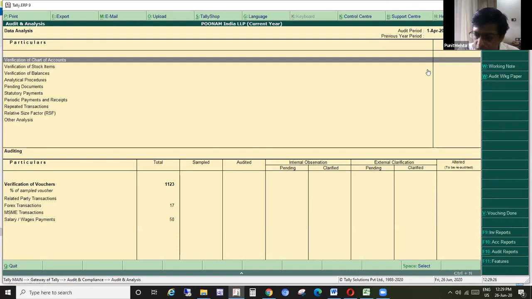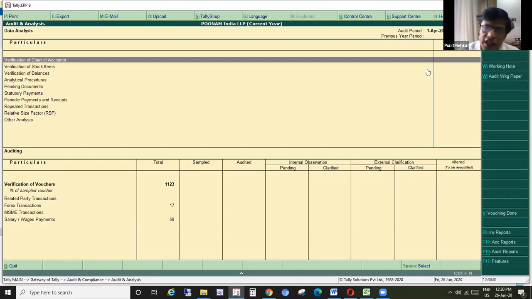Now, previous year company can have two functionalities. Either it could be continued in the same data, or it could be a different company if they have split the data. I strongly recommend users to split the data every year, because there might be an accountant who might go and change the masters after the audit is done, and then the entire financial reports which have been generated go for a toss. So it is highly recommended that we split the data.